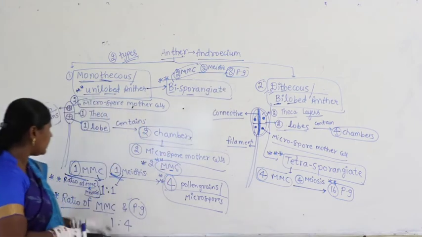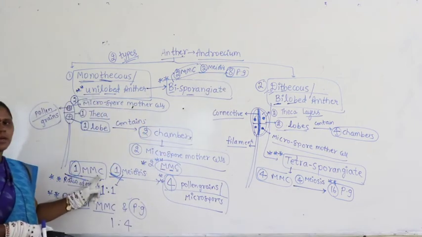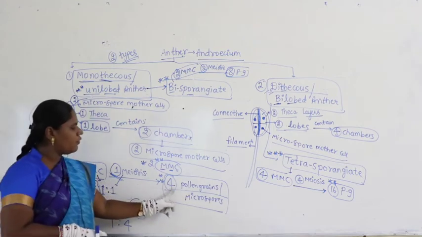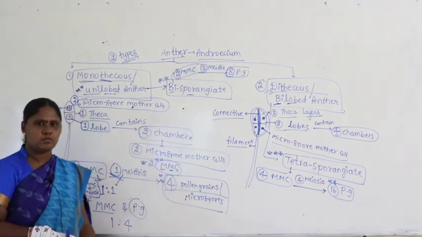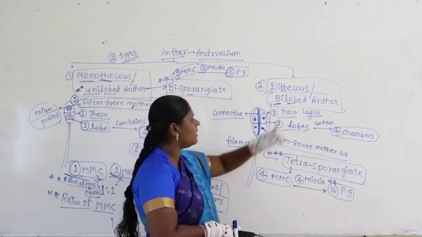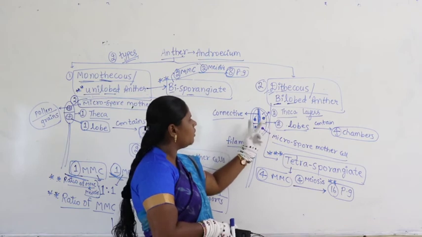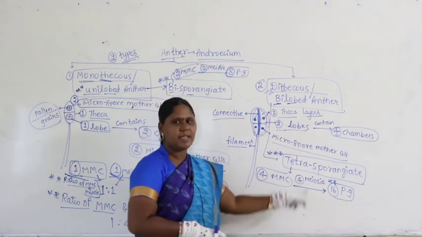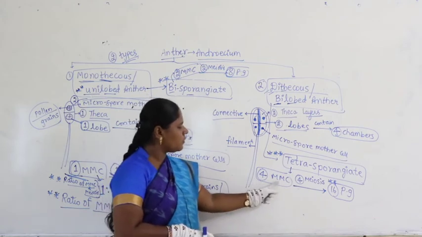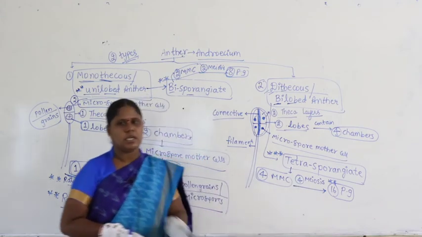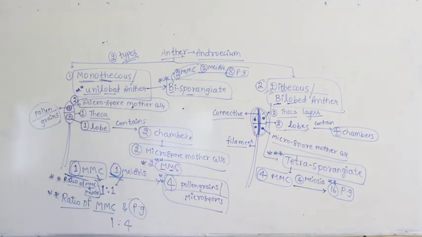Because the basic is 1 microspore mother cell undergoes 1 meiosis, produces 4 pollen grains or microspores. Now, coming to dithecous or bilobed anther, 2 theca are there, 2 lobes are present, 4 chambers are there. Tetrasporangiate meaning 4 microspore mother cells undergo 4 meiosis but produce 16 pollen grains.